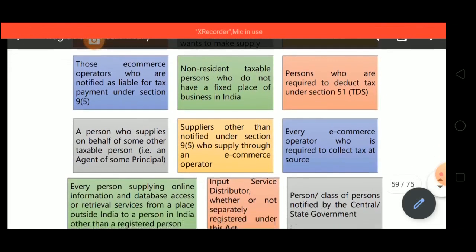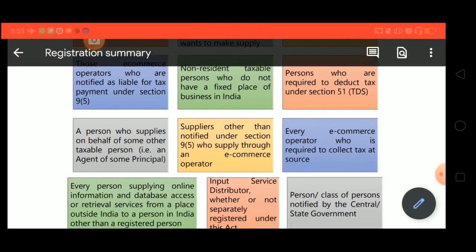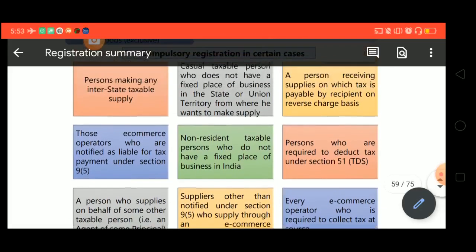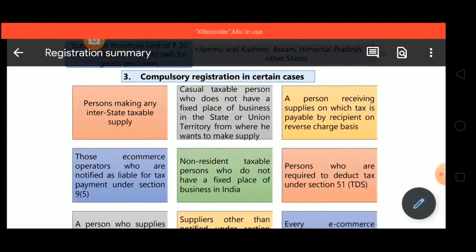Next one is a person who supplies on behalf of some other taxable person, that is an agent of some principal. If the principal has taken the registration, the agent is compulsorily required to take the registration even if his turnover is below the threshold limit. Next is a casual taxable person who does not have a fixed place of business in the state or union territory from where he wants to make the taxable supply. A casual taxable person is compulsorily required to take the registration. Then NRTP, non-resident taxable person, who does not have a fixed place of business in India.